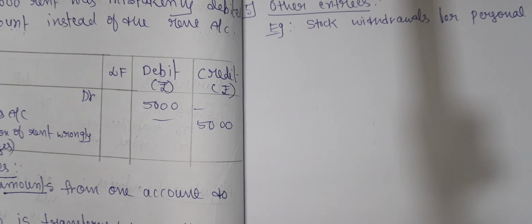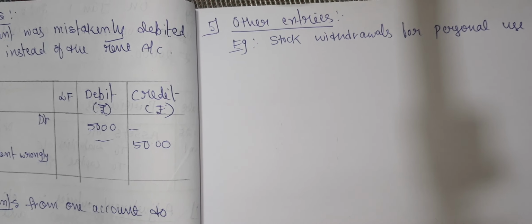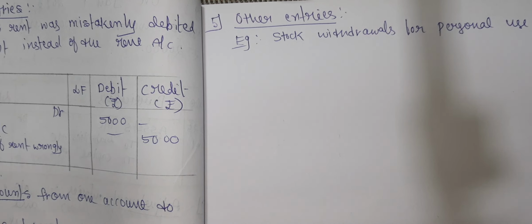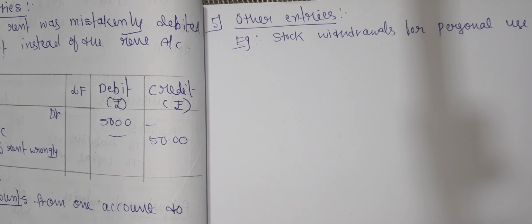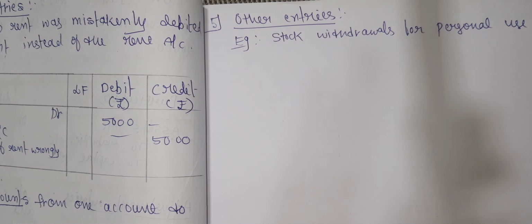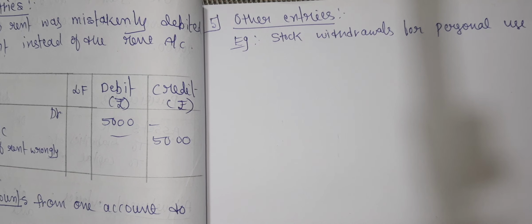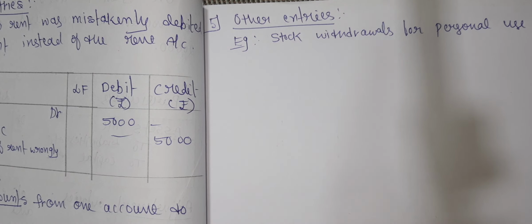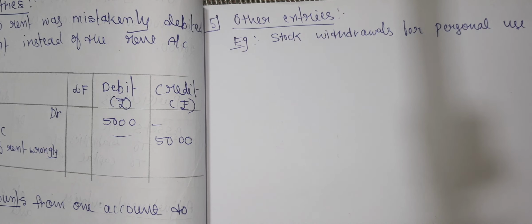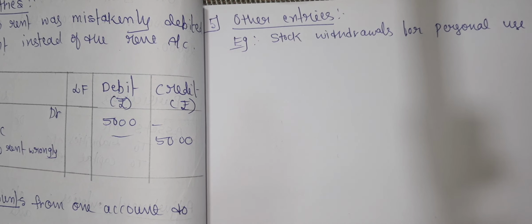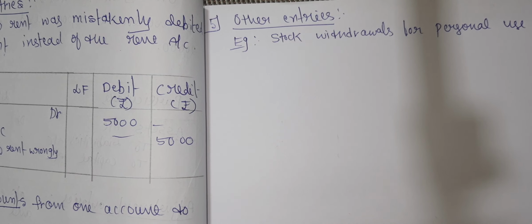Next one, other entries. Other entries means what? Here, it means it includes the transactions that don't belong in any other journal, such as goods withdrawn by the owners for personal use and purchase or sale of items on credit other than goods.